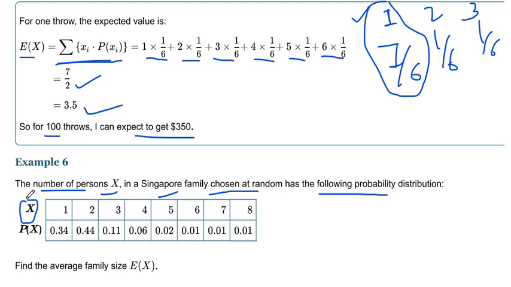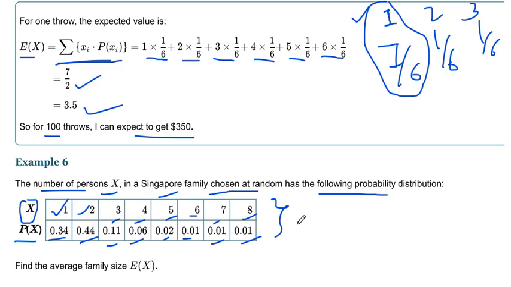X is the number of persons in any family, and we have its probability. If a family has one person, the probability is 0.34. For two persons, it is 0.44; for 3, 0.11; for 4, 0.006; for 5, 0.02; for 6, 0.01; for 7, 0.01; and for 8, 0.01. So they have already given the probability, and the number of persons is a random variable.